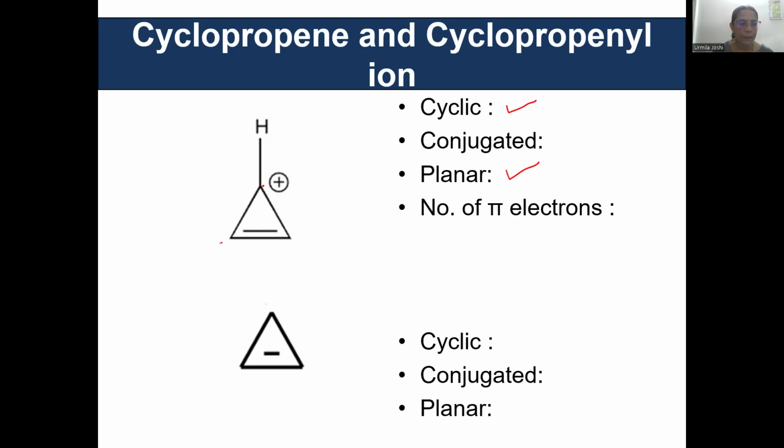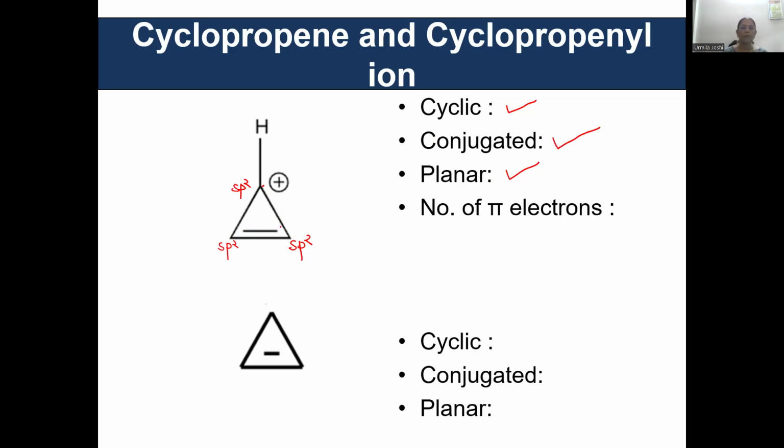This is an sp2 hybrid carbon because it is doubly bonded. This is also an sp2 hybrid carbon. And this is a carbocation. A carbocation is also an sp2 hybrid carbon, if you recollect, with an empty p orbital. So this can be called a conjugated structure. The double bond and the charge are separated by a single bond.